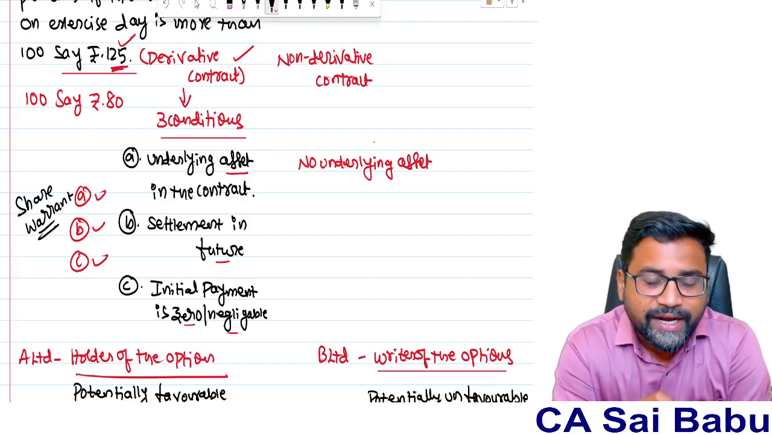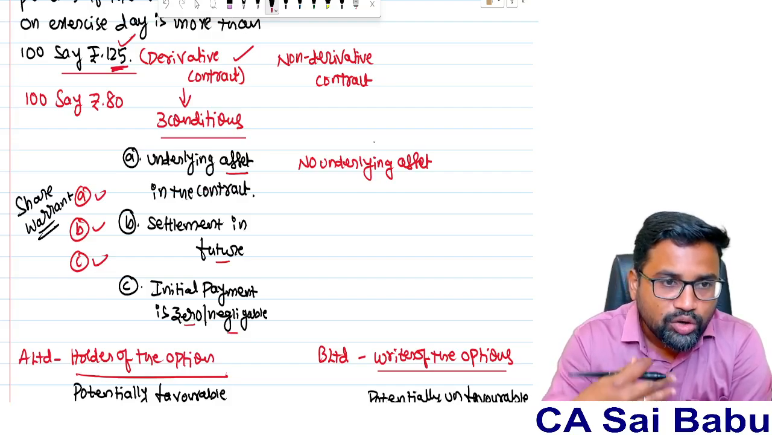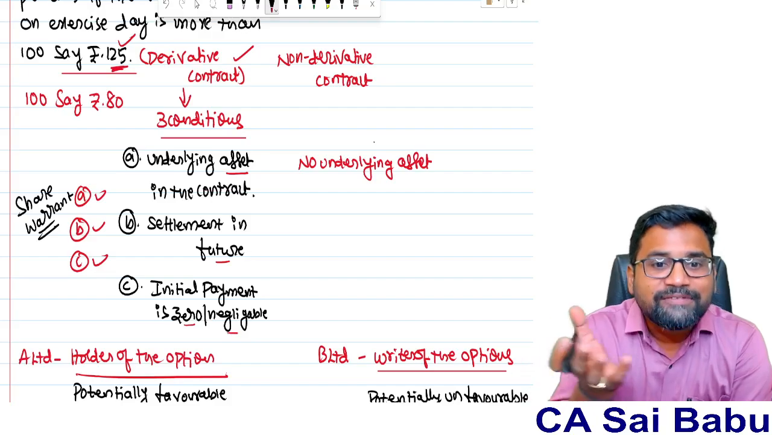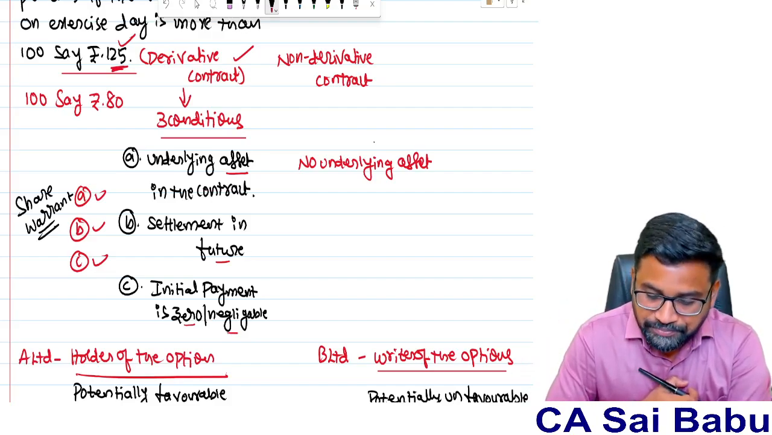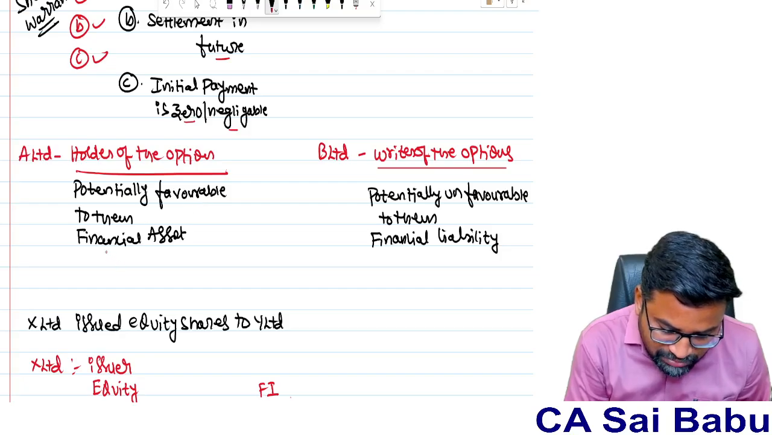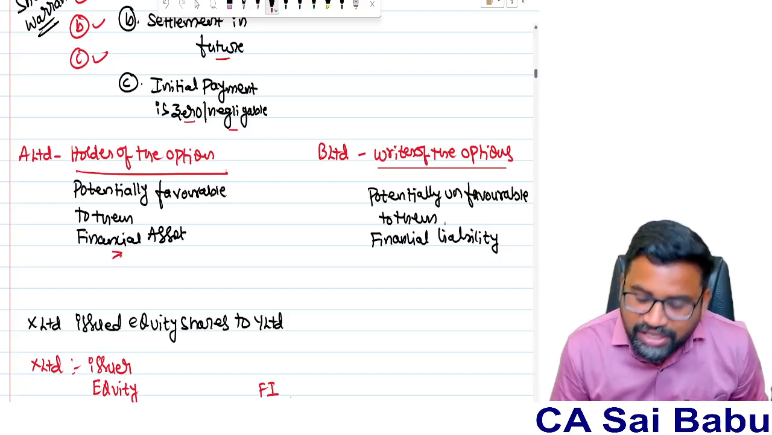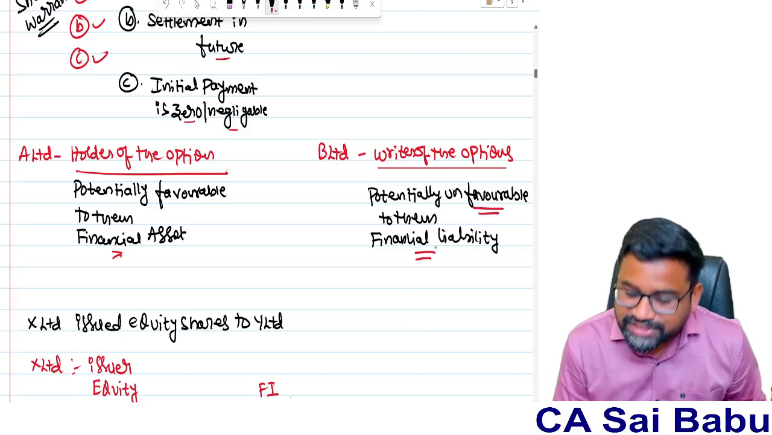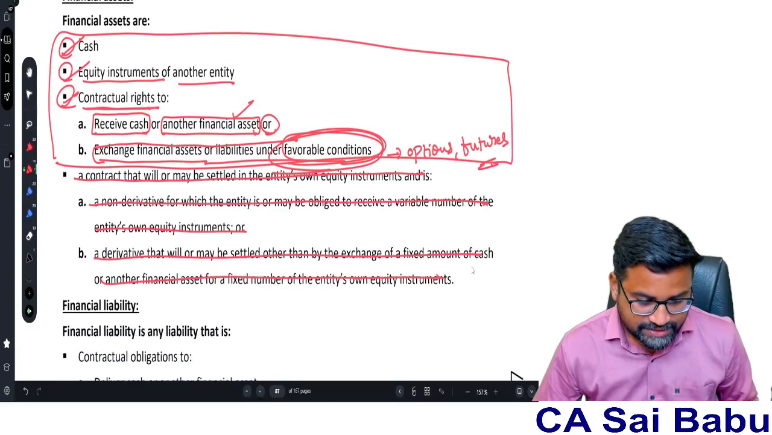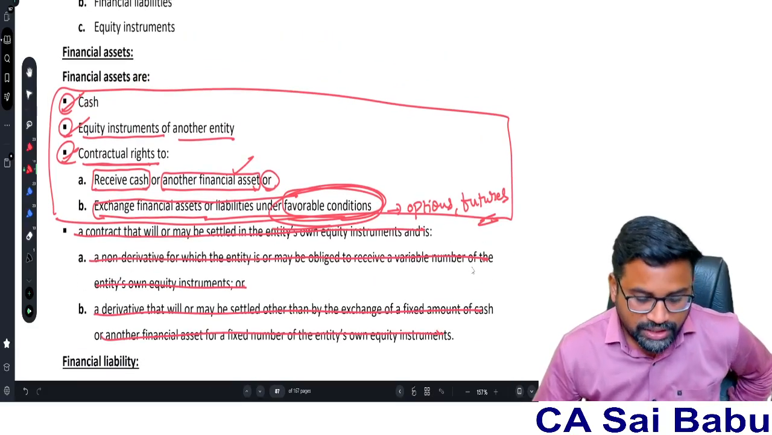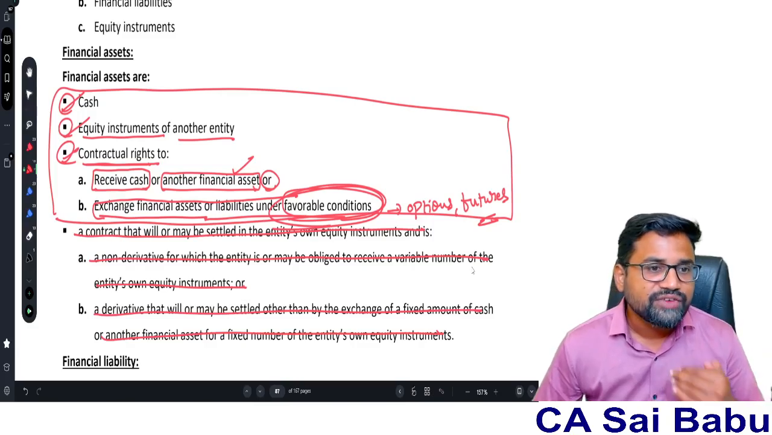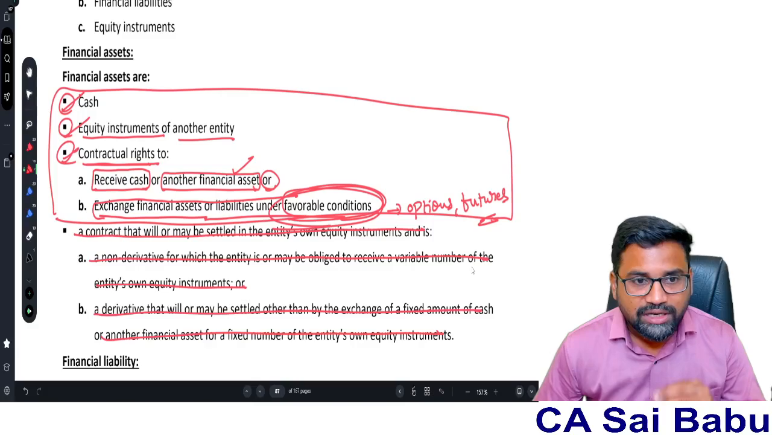So in the case of a derivative contract, being the holder of that option, if you can exercise this right under potentially favorable conditions, it will become your financial asset. In this case, from A Limited's point of view it is potentially favorable, so it becomes a financial asset. B Limited, being the writer of the option, has potentially unfavorable conditions, so it is a financial liability. So can you tell me what a financial asset is? Cash, an equity instrument of another entity, a contractual right to receive cash or another financial asset, or exchanging financial assets and liabilities under potentially favorable conditions.